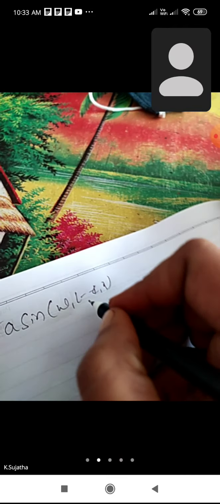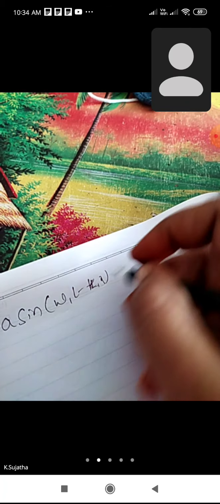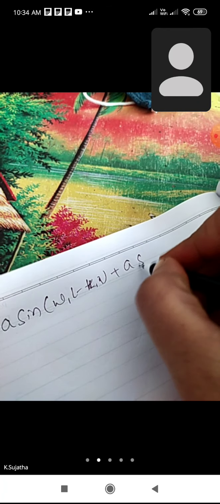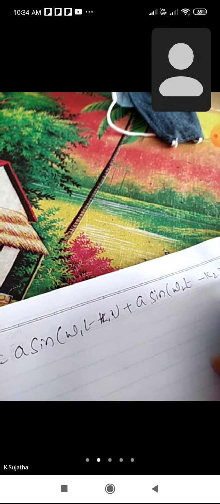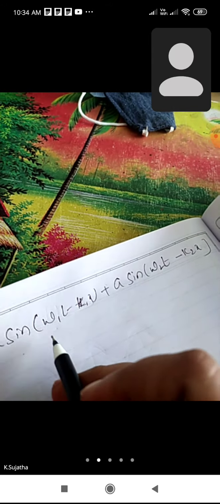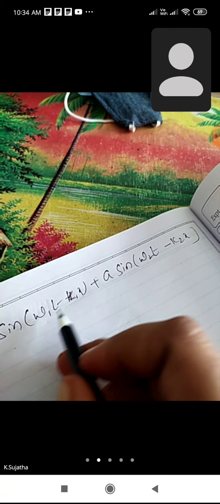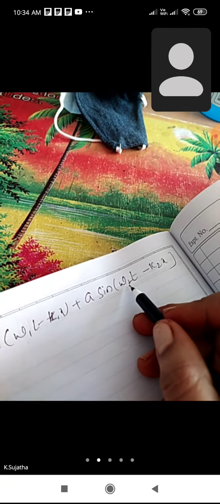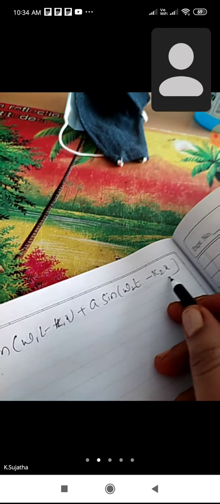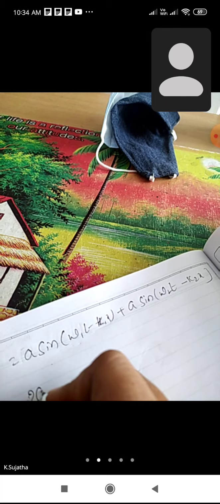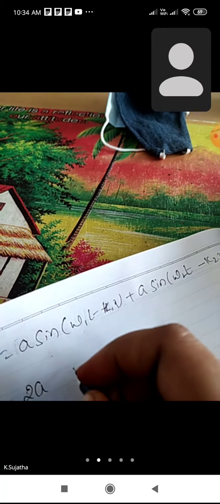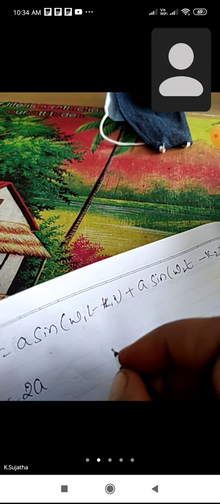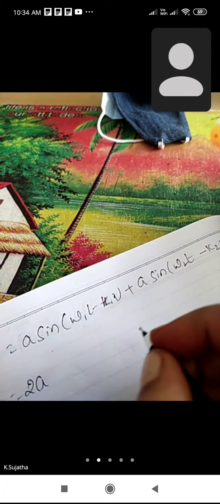A sin(omega1 t minus k1 x) plus A sin(omega2 t minus k2 x). Then y is equal to, okay, so this is in the form of sin c plus sin d. So the formula is 2 sin of (c plus d by 2) into cos of (c minus d by 2).